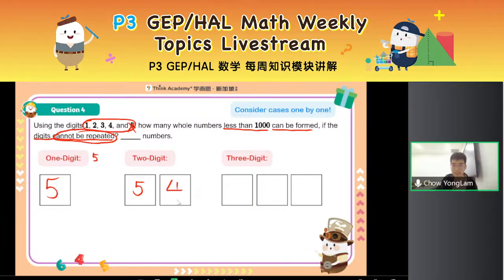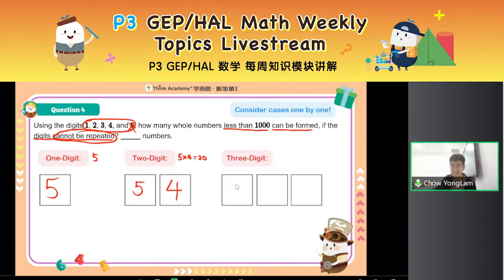So it's 5 and then 4. Is it multiplication or addition? I'm choosing a tens digit, then a ones digit, so it's 5 times 4 equals 20. Multiplication principle. 80 is wrong. You have your 1-digit number to consider.